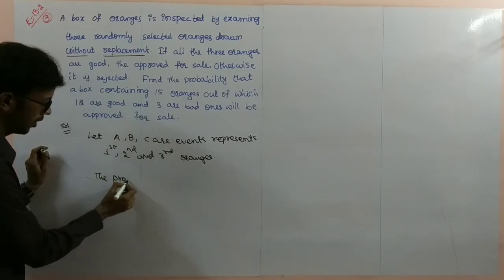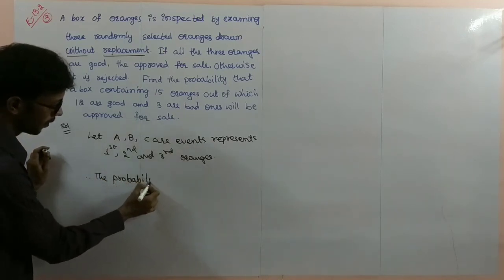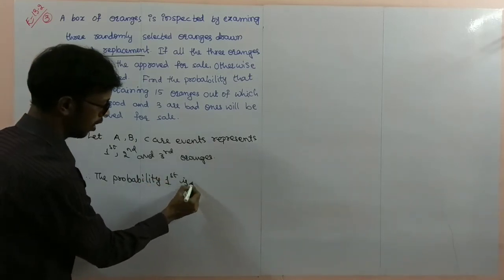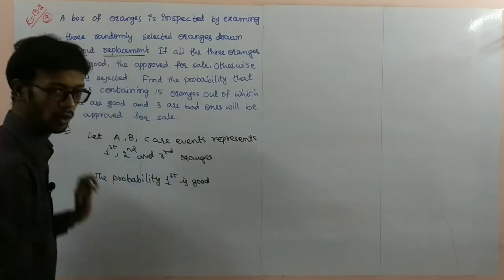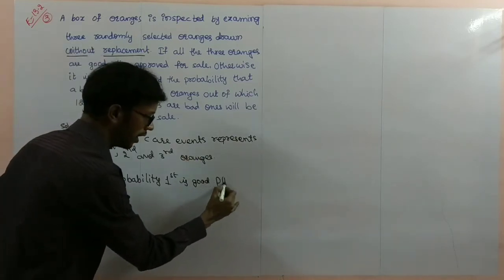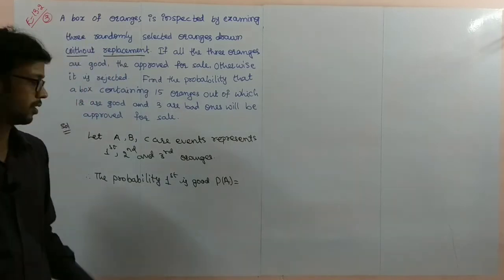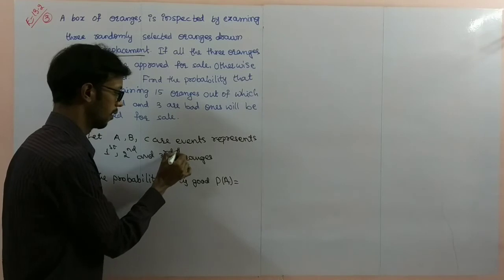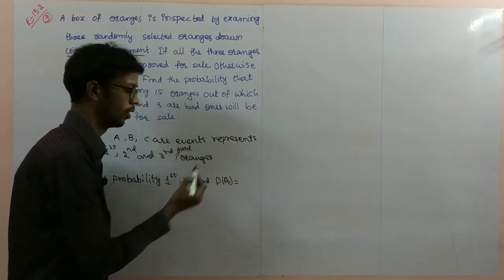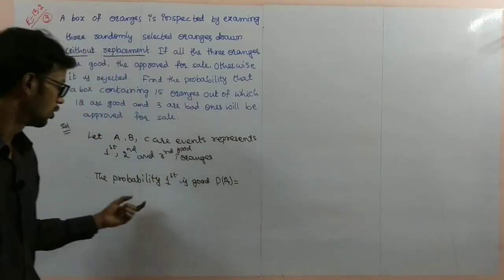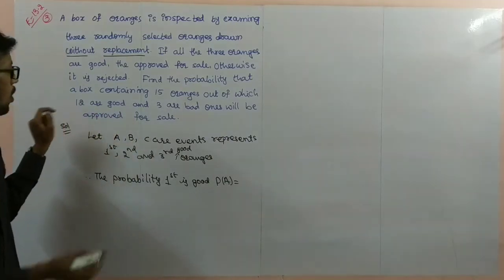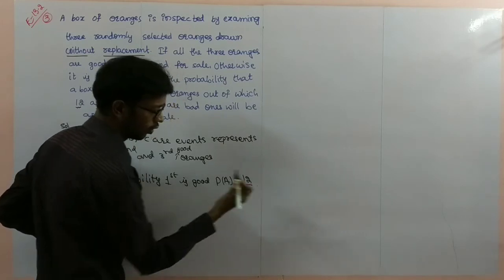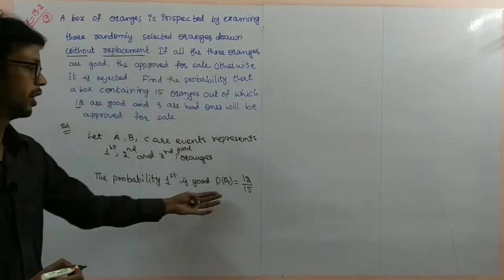The probability that the first is a good orange is the probability of A. Here the good oranges represent the event. How many good oranges are there? 12 good oranges out of 15. So 12 by 15 is the probability of A.